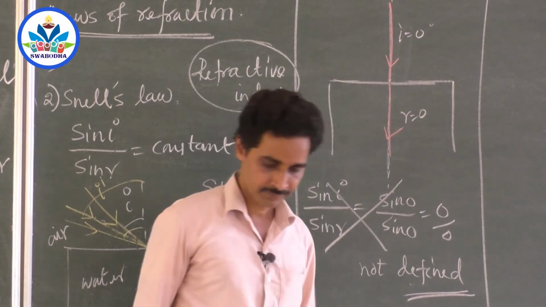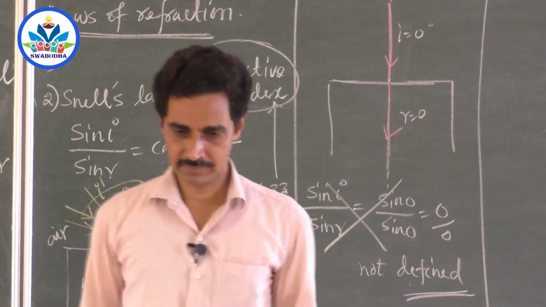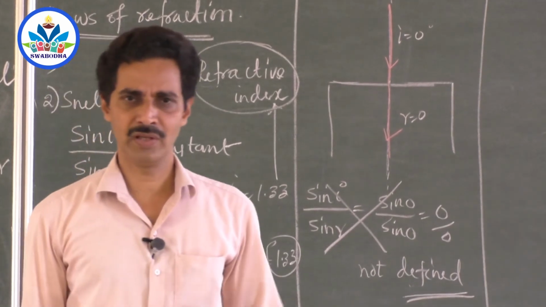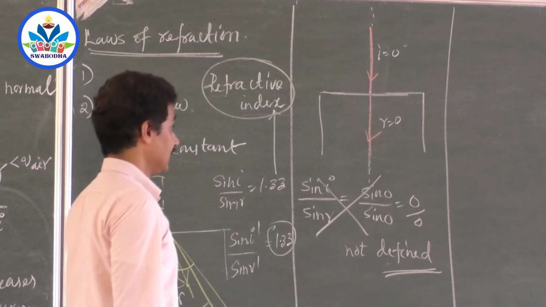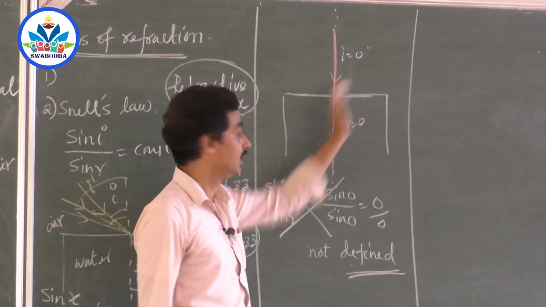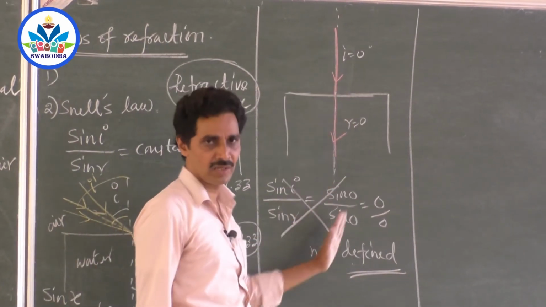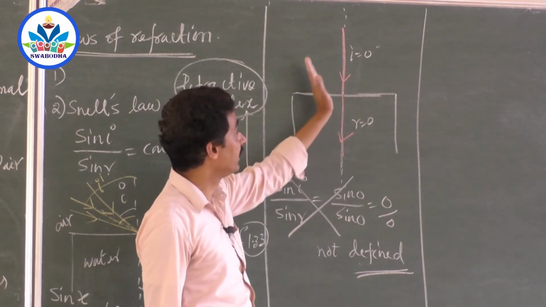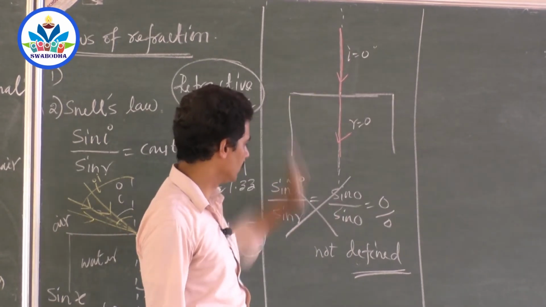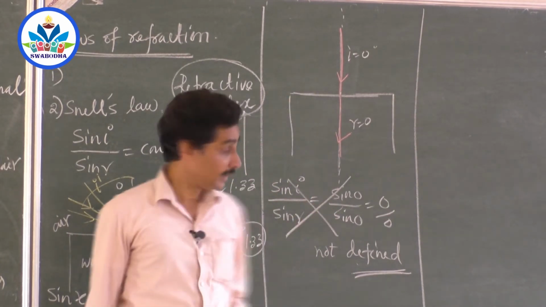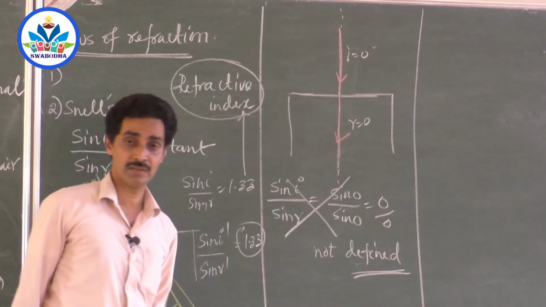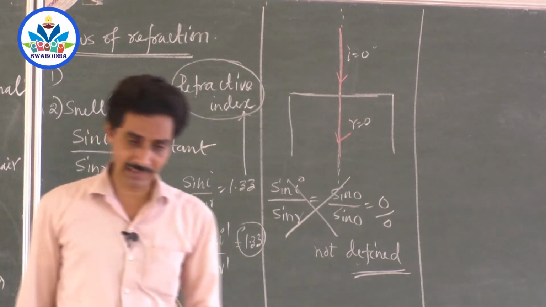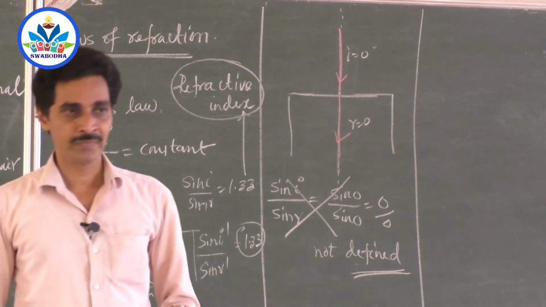Maybe a question: when does Snell's law fail? Snell's law is a successful law for all the angles of incidence except for normal incidence. When I is equal to 0, R equals 0, the ray is along the normal itself. So the angle made by the ray with the normal is 0. Snell's law fails here. It is not that same constant that you get here. It is a different constant. Of course, it has no number at all. It is an indefinite number.